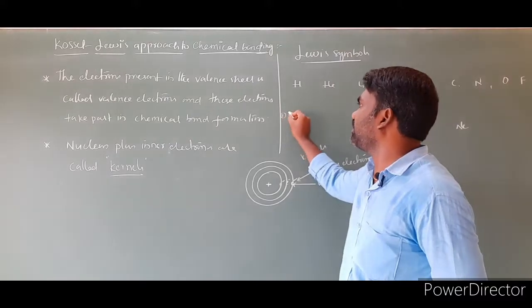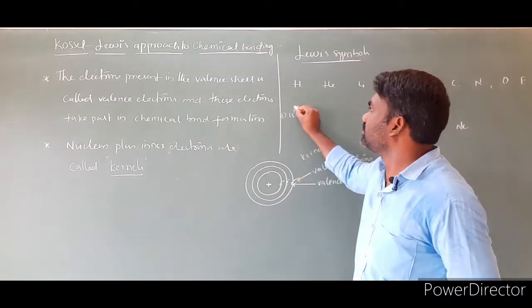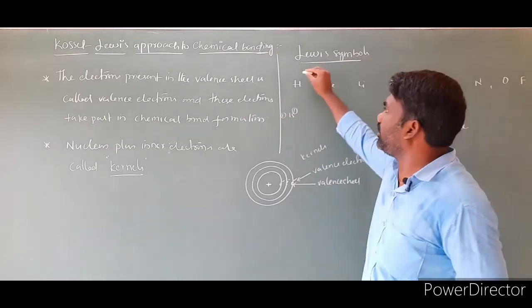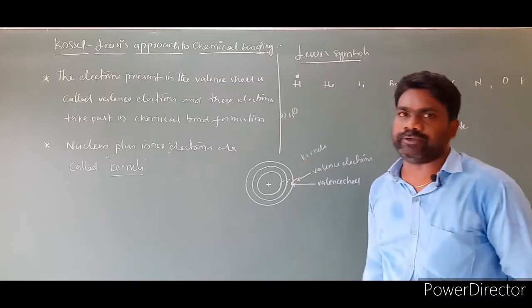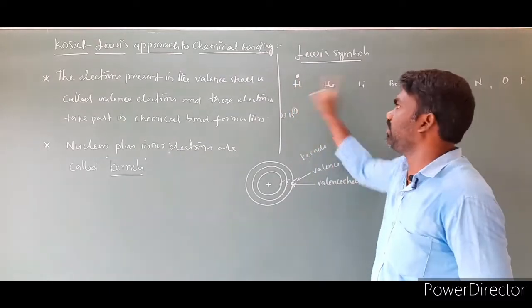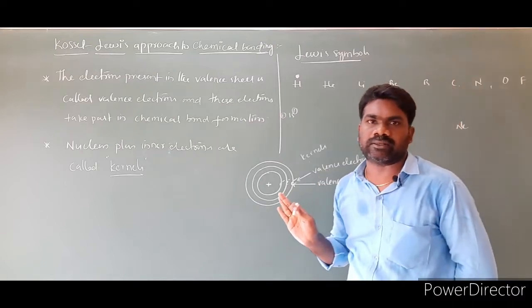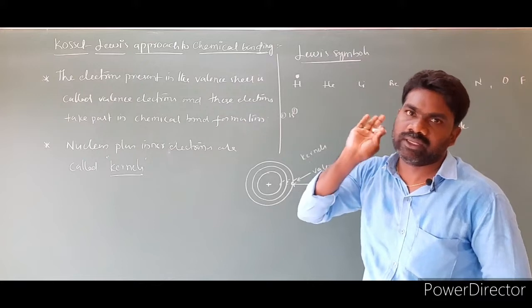First we have to write the electron configuration. Hydrogen electron configuration is 1s1. Only one electron is there, present in the outermost shell. We have to show it in the form of a dot. This is the Lewis symbol for hydrogen. This dot represents one valence electron. Only valence electrons we have to show. We won't show inner shell electrons in the form of a dot.